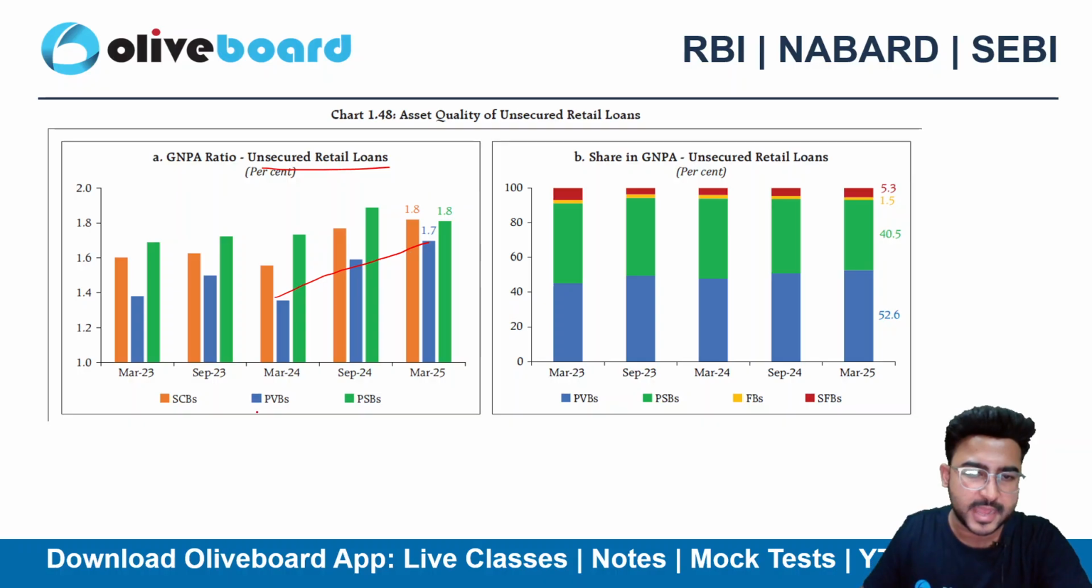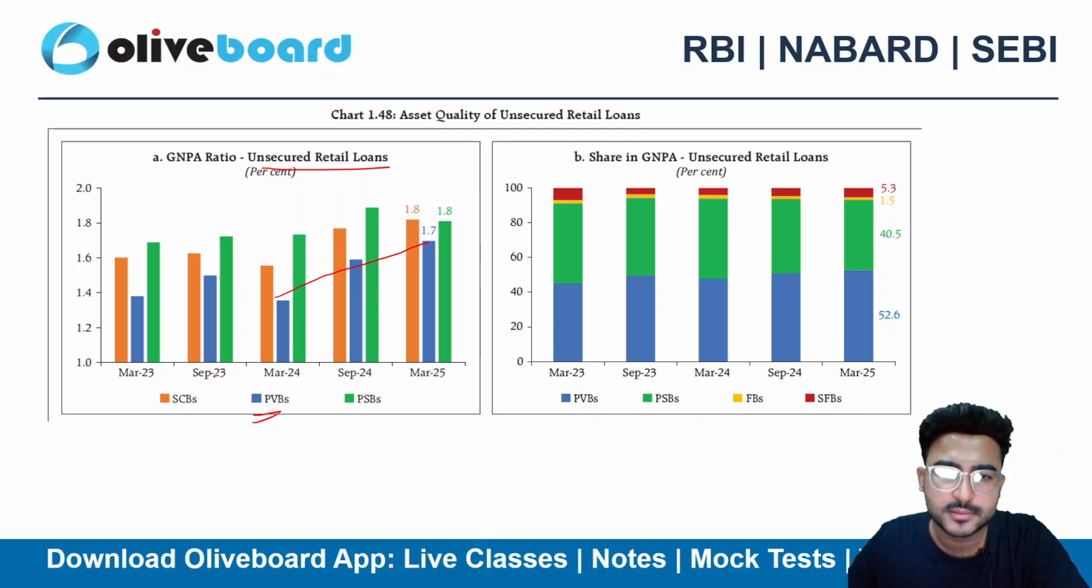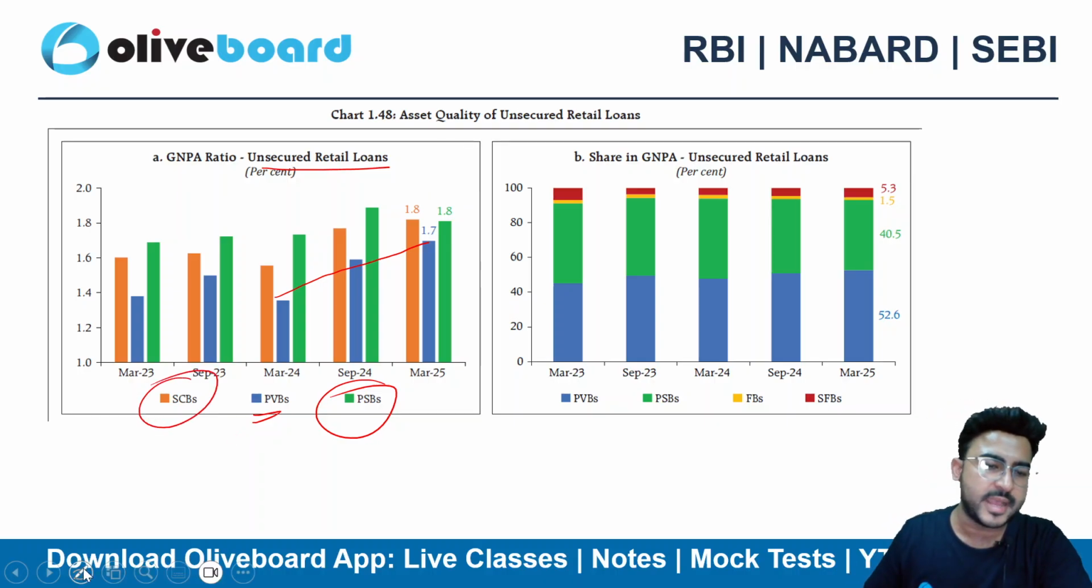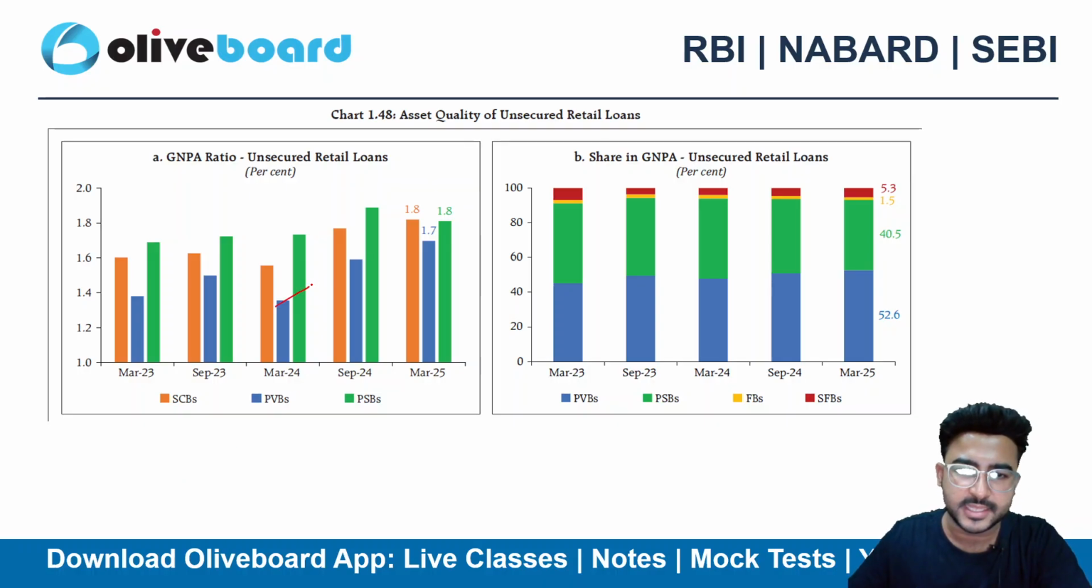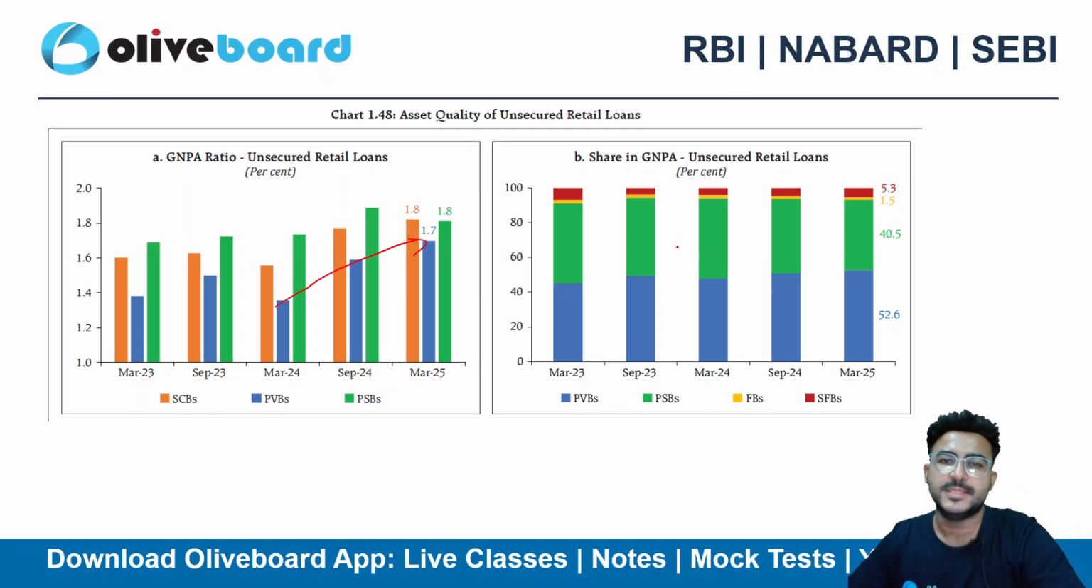The private sector bank share is increasing here. They are contributing higher as of now in the gross NPAs because of the unsecured retail loans here, right? The highest amount definitely is of the public sector banks. However, there's quite an increase in the private sector banks' GNPAs as well because of the unsecured retail portion.